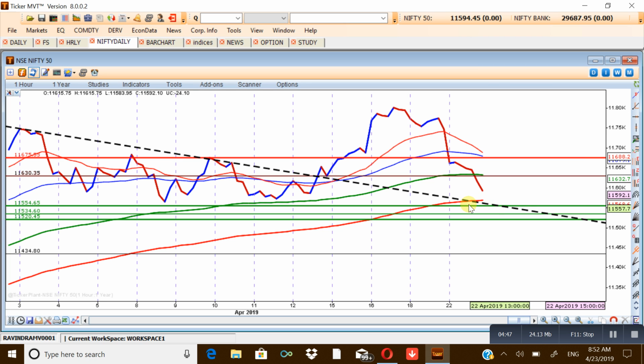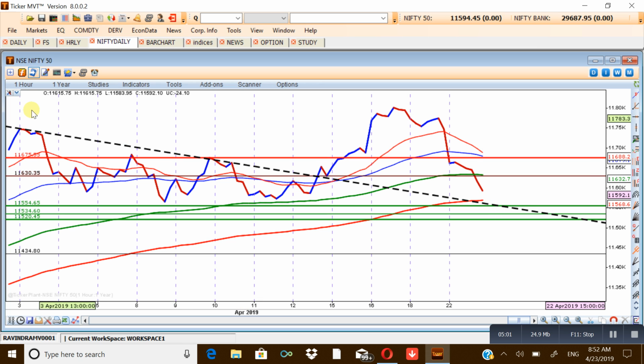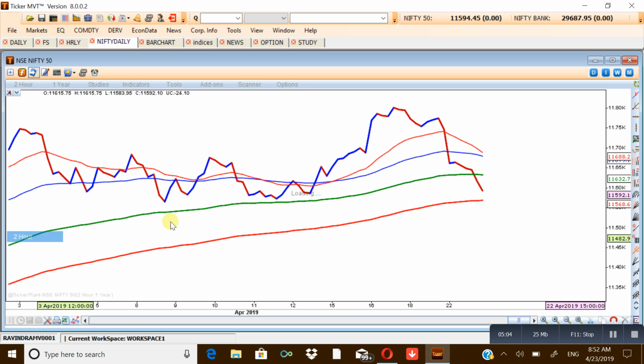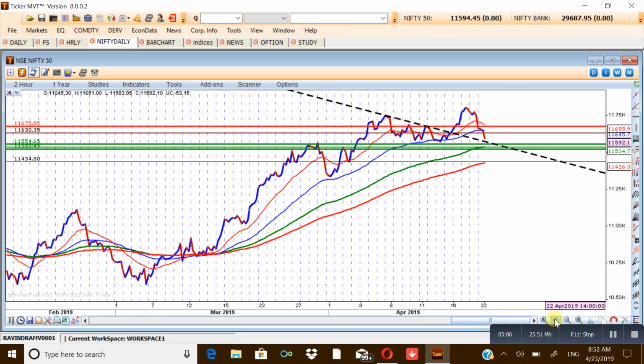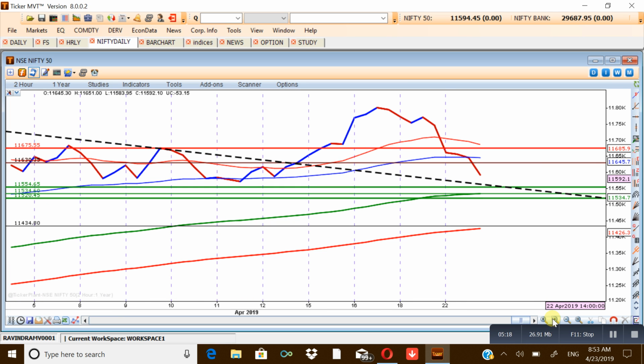If you convert this into a 2 hourly chart, you can understand that somewhere here there is a 100 EMA support. So if the market penetrates below this, it will be very difficult for Nifty to cross the 11,520 level. Even if 11,550 breaches, then 11,530 and 11,520 are the strong support area, and from there it can bounce back to 11,630, which is the next resistance level. So we are expecting the market to remain between 11,600 and 11,630, which will be a resistance zone, and 11,550 to 11,520 will be the support zone.